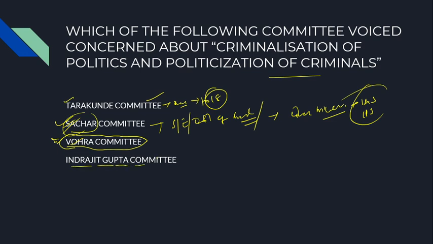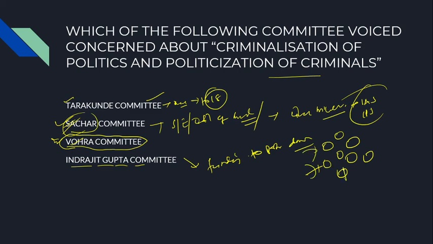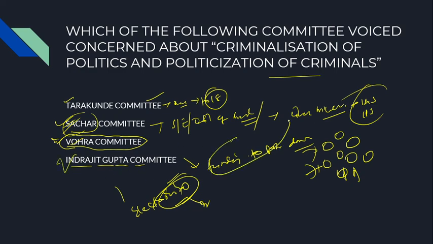Then another is the Indrajit Gupta Committee, which is associated with funding to parties during elections, who gives money and who does not. Recently we have the electoral bond concept. Please go through what the electoral bond concept is. Basically, the Indrajit Gupta Committee is associated with state funding of elections. Coming to the next question.